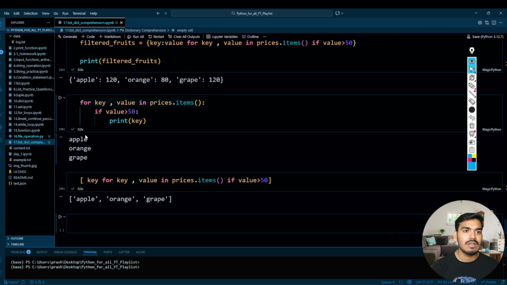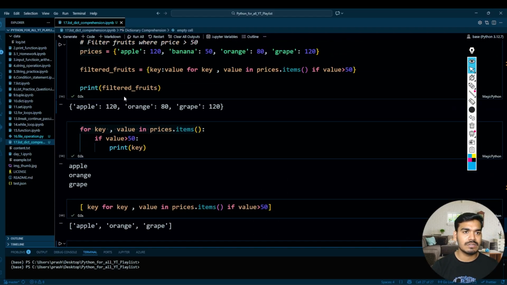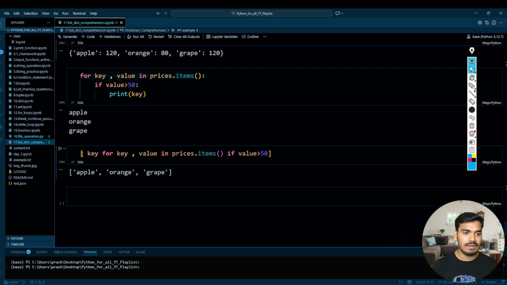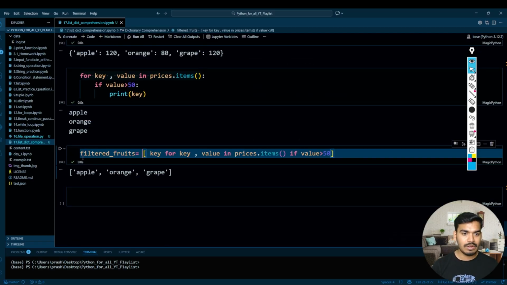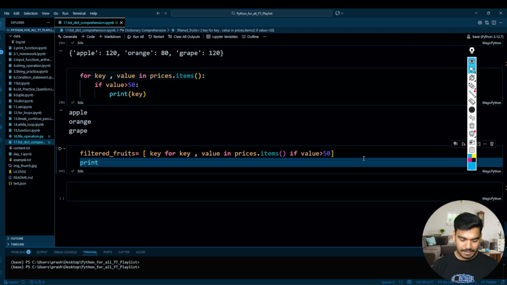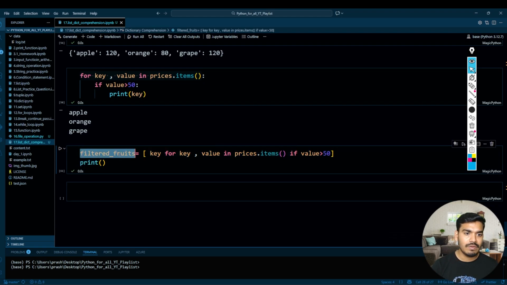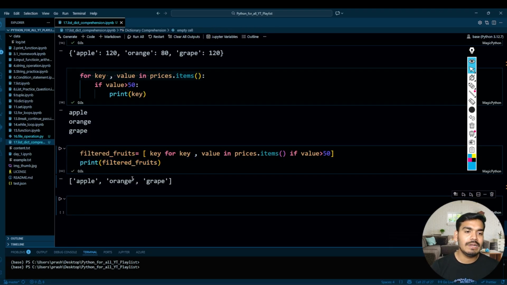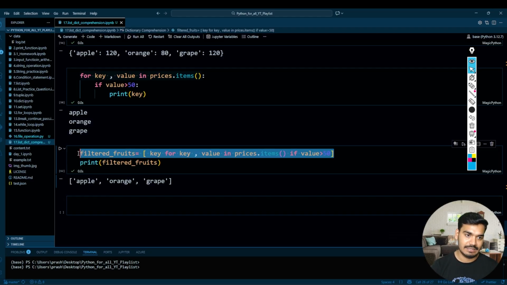Perfect, it is working. And why was it not working for this? Just write filtered fruit equal to over here, and print filtered fruit. So you will get all the fruits where the value is greater than 50, guys.